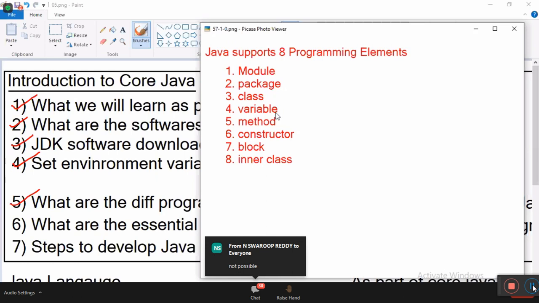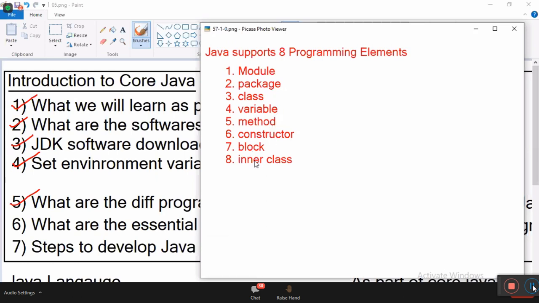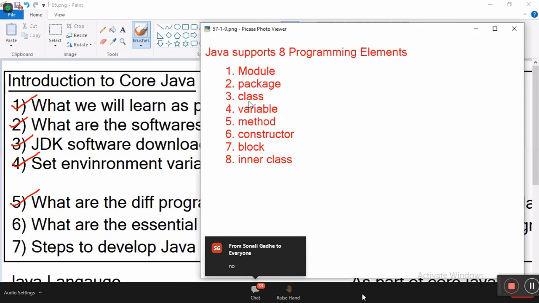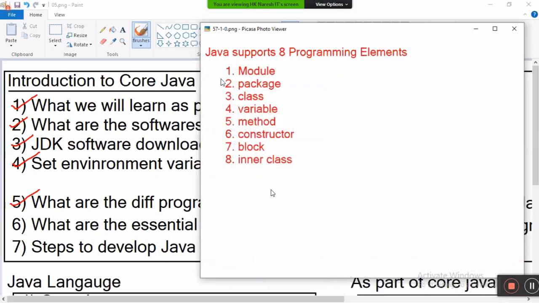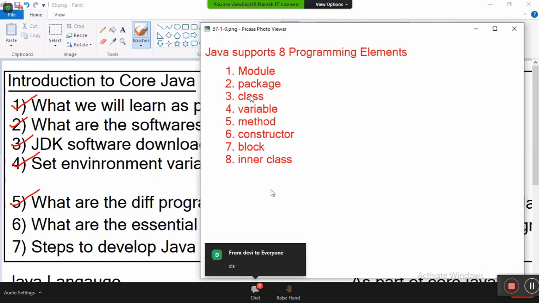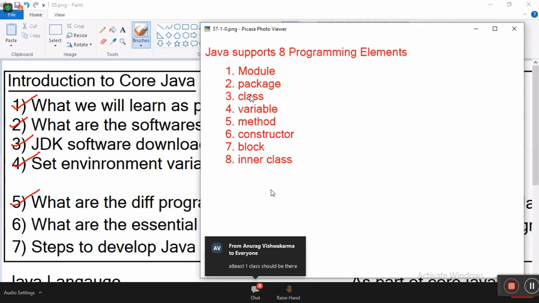Module, optional. Package, optional. Variable, optional. Method, optional. Constructor, optional. Block, optional. Inner class, optional. Everything is optional. Class, class also optional? Without a class, you cannot write a program, right? Java is an object-oriented programming language, so every program should be written using a class. So tell me, among all these 8 programming elements, what is mandatory? Class is mandatory. Understand? Class is mandatory.